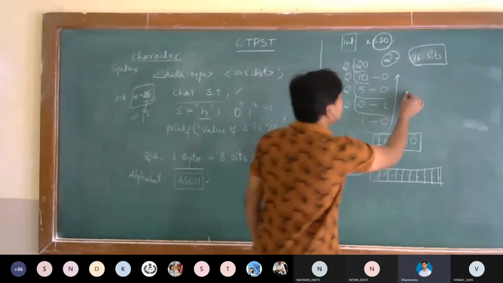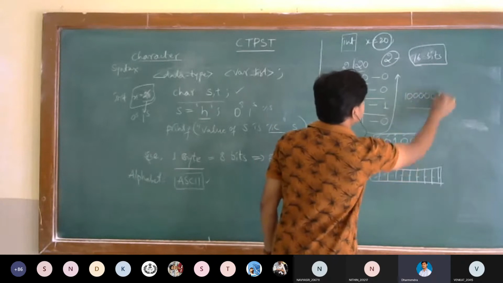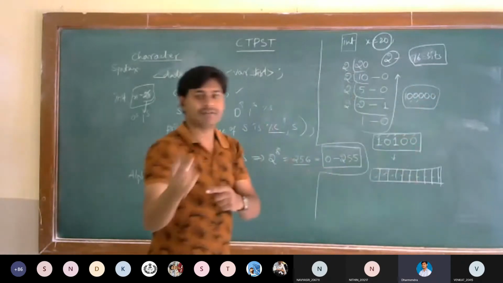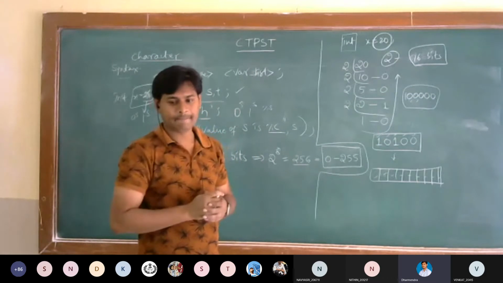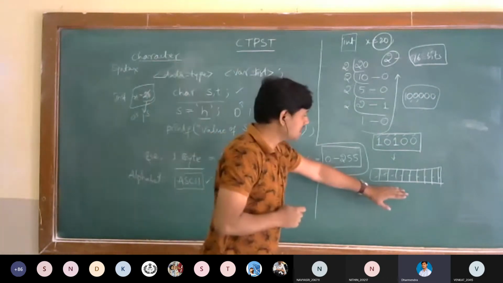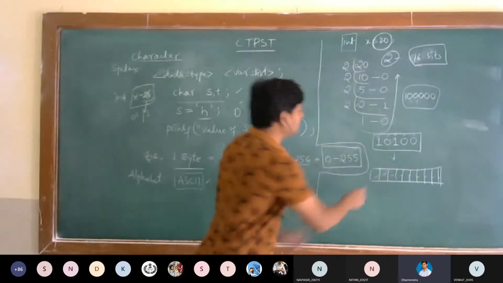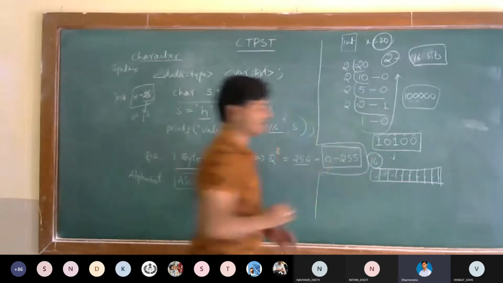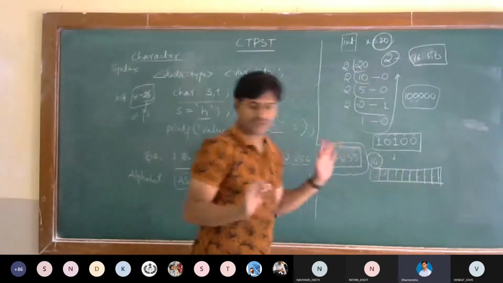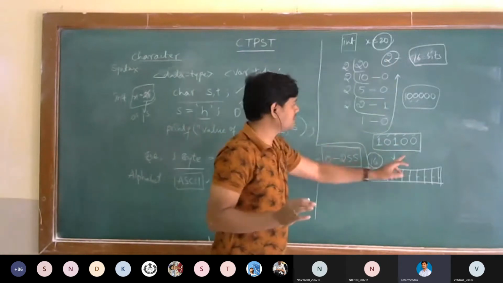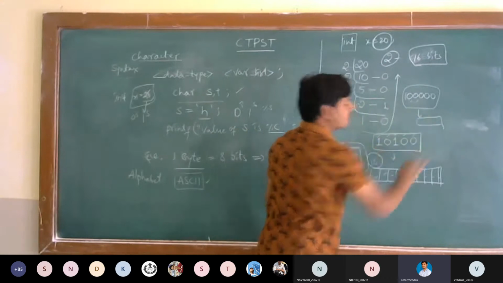So if you want to represent, for example, 1 lakh, how many positions do we require? If you convert this into binary language, we'll get some number. How many positions will that occupy? Those positions should be available in this data type. In this integer data type, how many positions are available? 16 positions are available. Zeros and ones we can represent in 16 positions. 20 requires 5 positions. 1 lakh, if we convert this into binary, we'll get some positions.